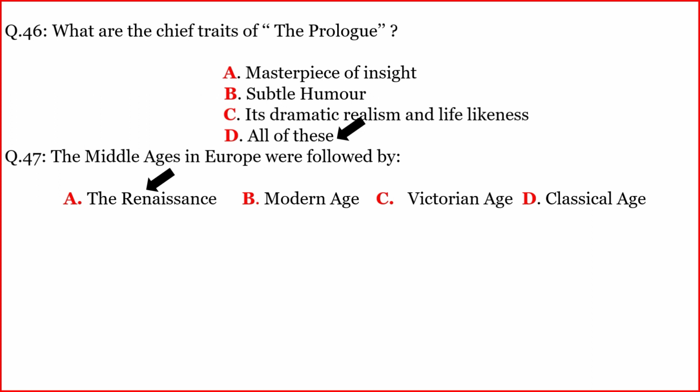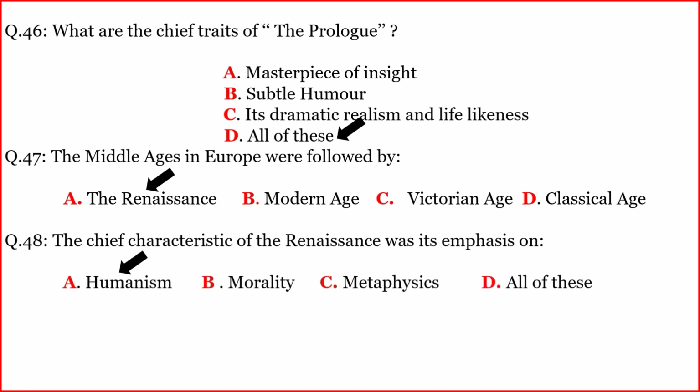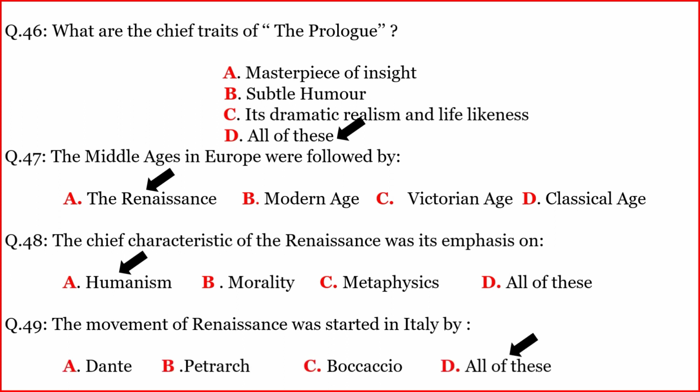The Renaissance. Another question. The chief characteristic of the Renaissance was its emphasis on. The correct option is A. Humanism. Another question. The movement of the Renaissance was started in Italy by. The correct option is D. All of these.